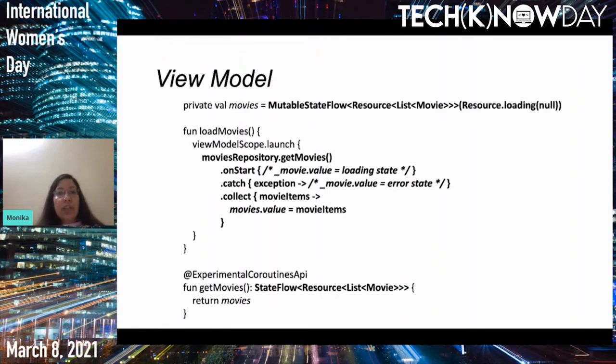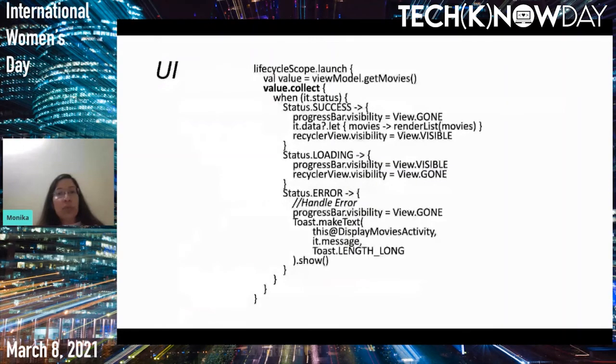So here comes the UI where we are using this lifecycle scope in our UI controller, and we call this view model method get movies. So get movies is this last method where we get the state flow response.